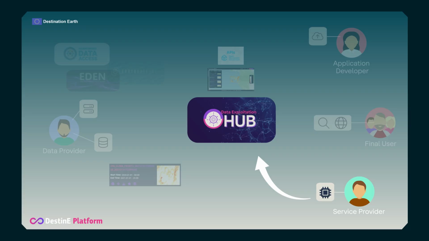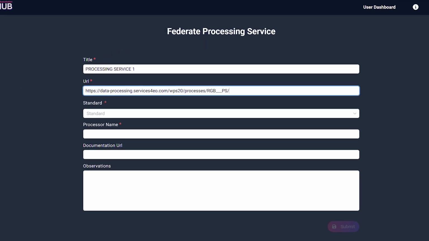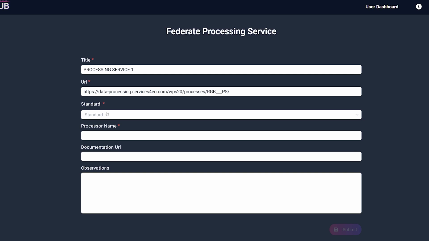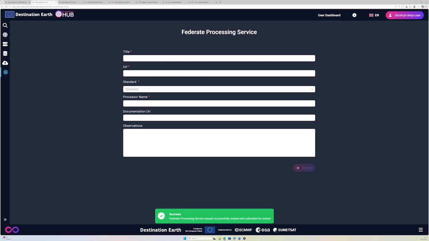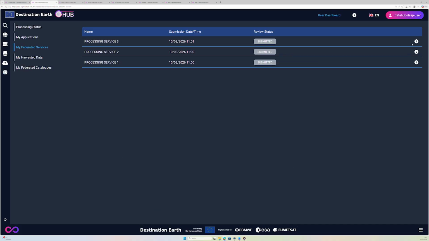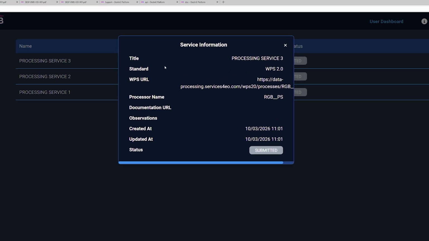Service providers can federate their external processing services, just providing main parameters via form. Application developers and service providers can consult the status of their requests, and once they are approved by the service operators, the processing services become available for exploitation by end users.